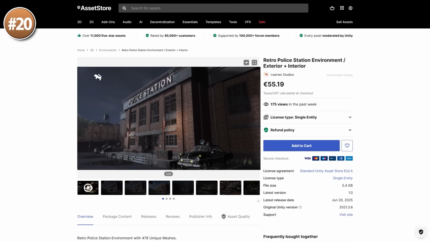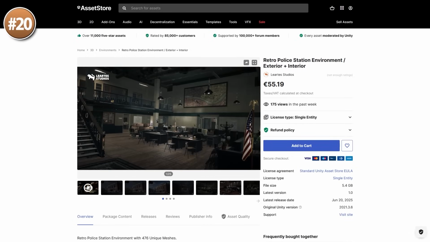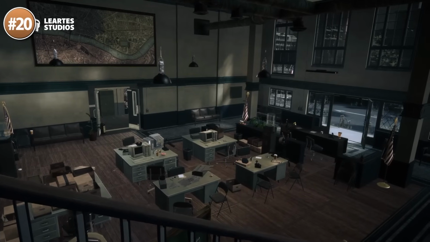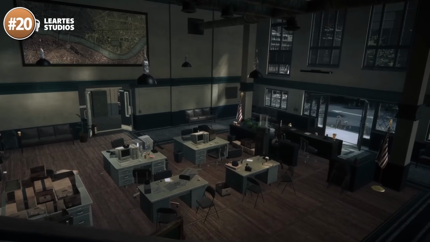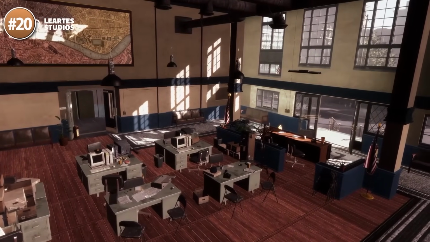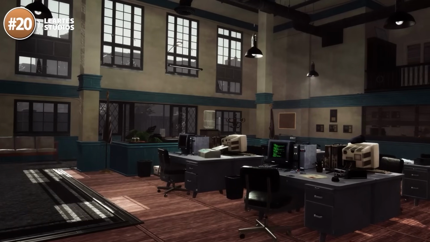Alright, so starting off with a super cool retro police station environment. This could be perfect for some kind of police simulator game, maybe something inspired by Noir. Or perhaps you could make it dark and moody and use it in a game kind of like Resident Evil. It's a super detailed environment and you can use it in many different ways.